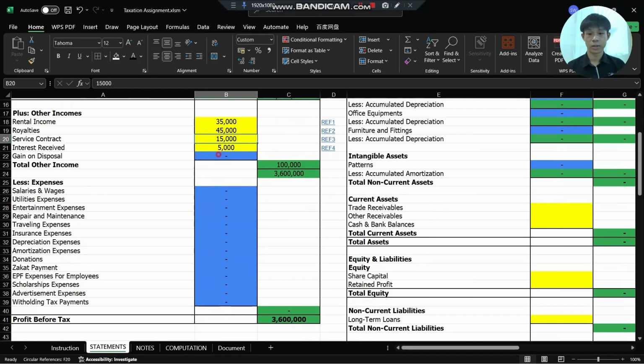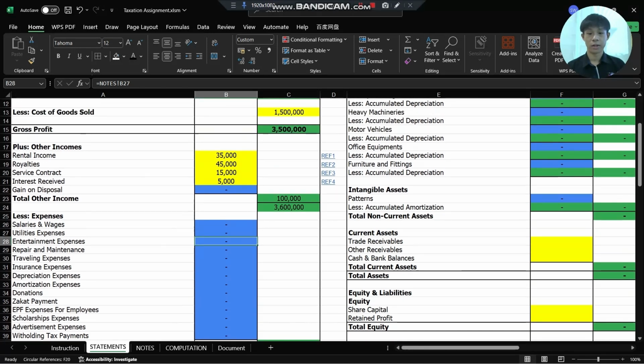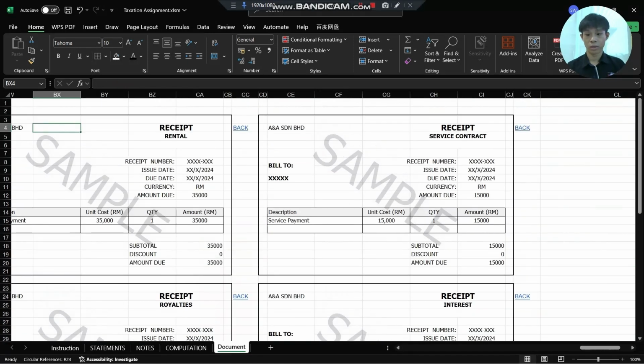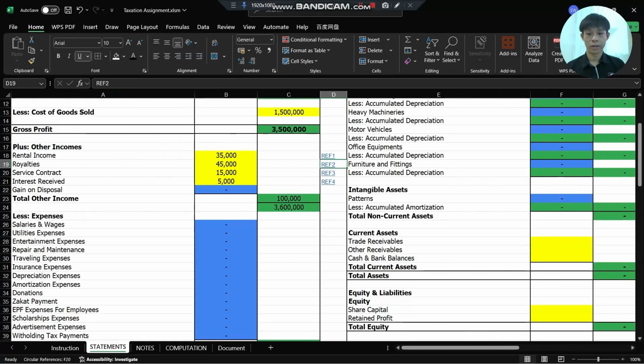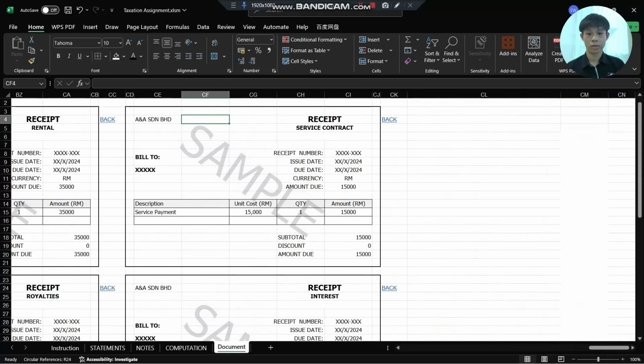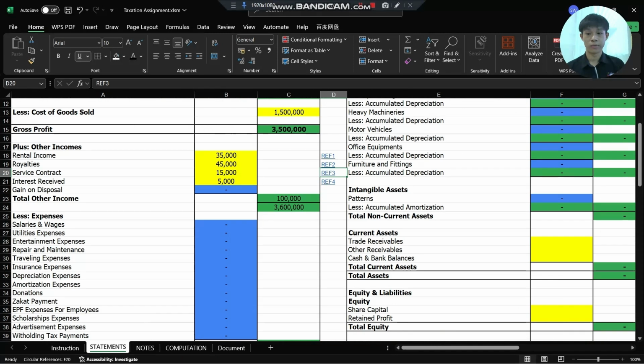And for the blue box, the data will be brought forward from the notes. This is the proof document for rental income. This is the proof document for royalties. This is the proof document for service contract. And lastly, this is the proof document for interest received.